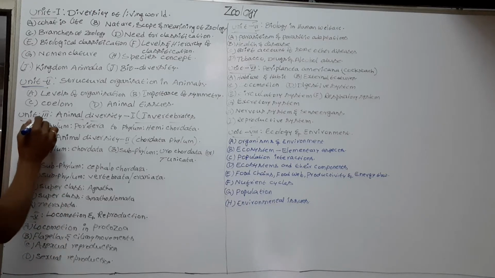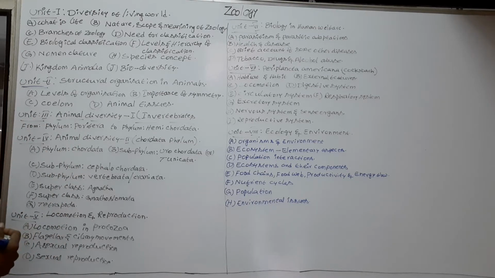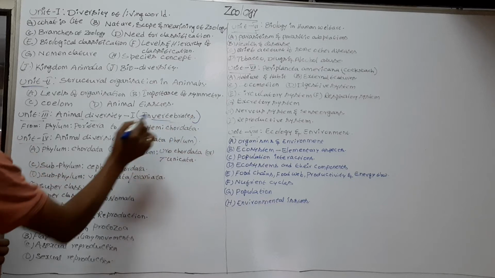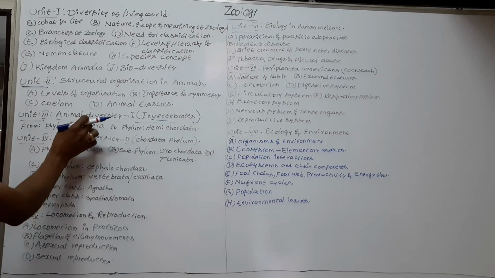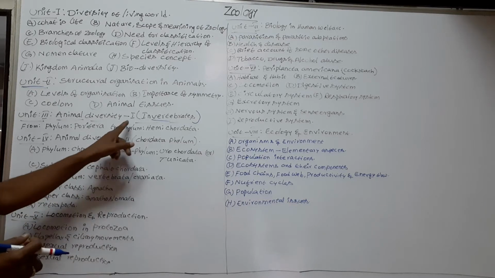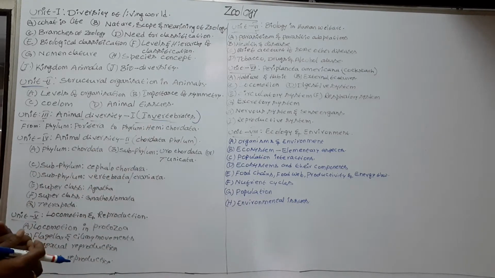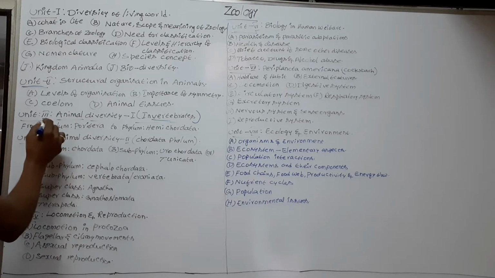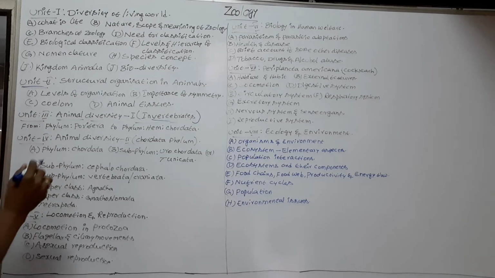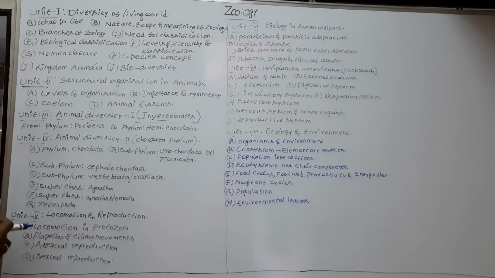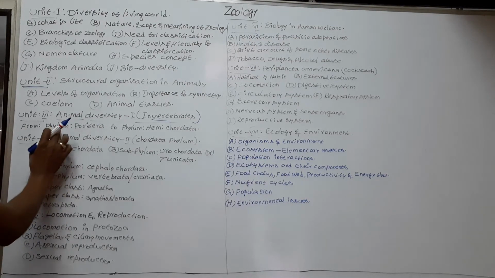Next, unit 3 is animal diversity 1, invertebrates. In this unit we discuss the phyla of invertebrates, the important animal phyla.